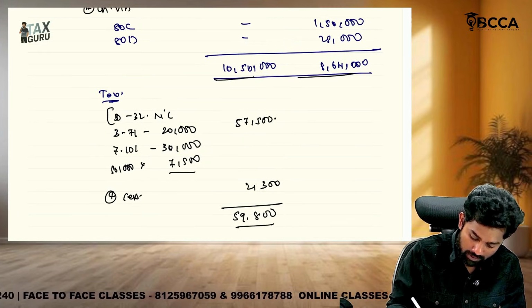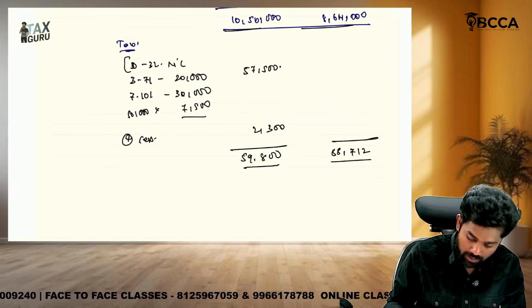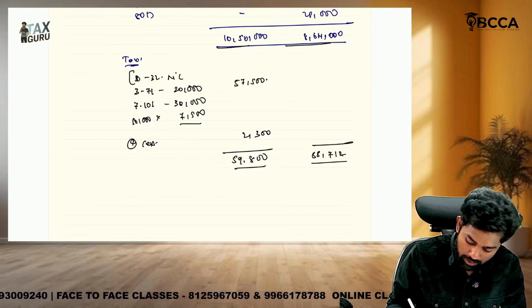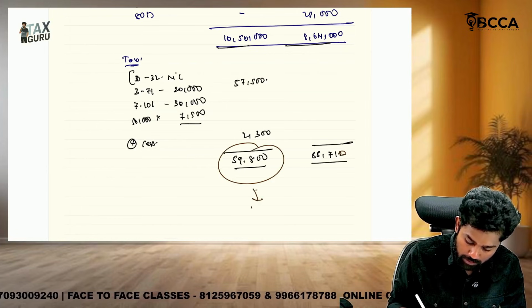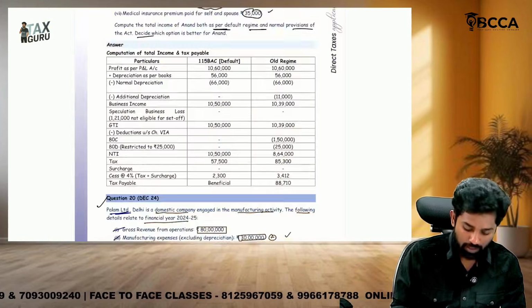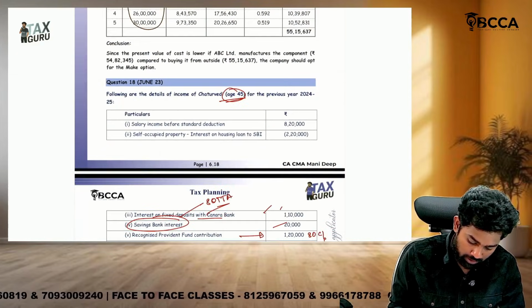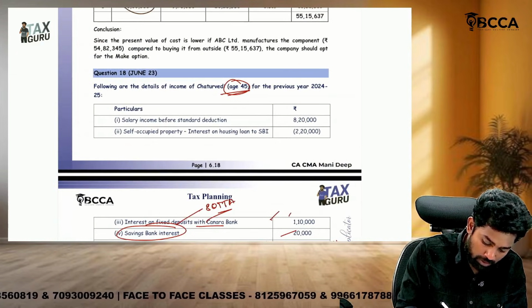And then next, 88,712 is the tax under the old regime. Which is better, sir? The new or default regime is better in this particular question. Okay, so we have got this point also, question number 19. Then we move on to question number 18, sir.